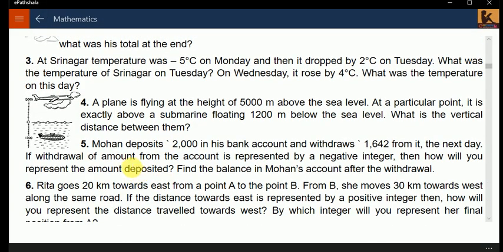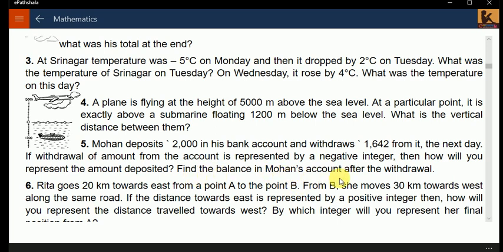Next, Mohan deposited 2,000 rupees in the bank, and withdrew 1,642 from it the next day. If the withdrawal amount from the account is represented by a negative integer, then how will you represent the amount deposited? Of course, we'll denote it as positive. The deposit amount will be represented in positive.